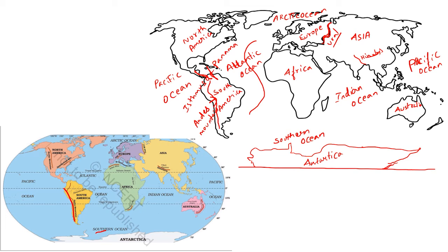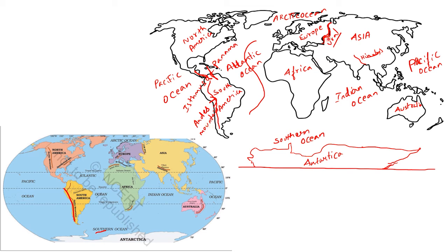Europe and Asia are separated by the Ural Mountains, and North America and South America are connected by the Isthmus of Panama. South America has the largest range of mountains, called the Andes Mountains. Clear?